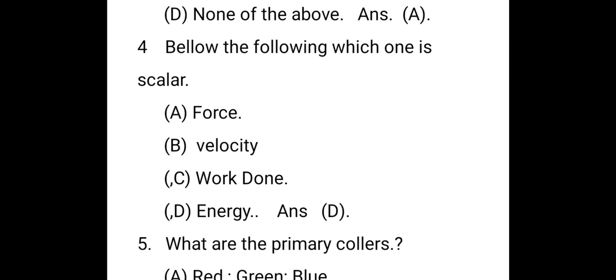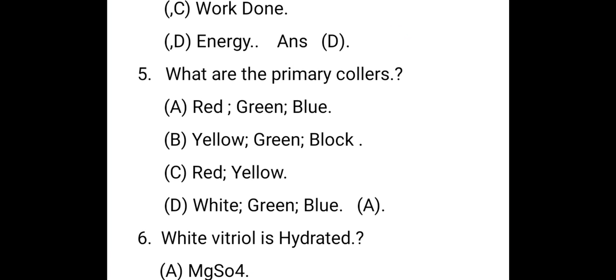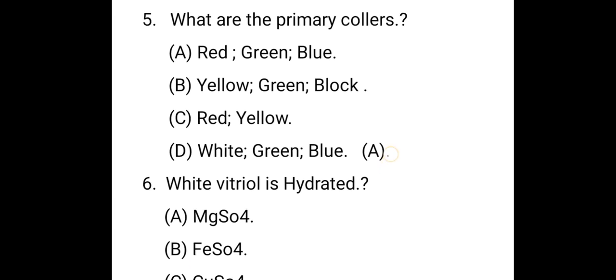Fourth question: which one of the following is a scalar quantity? That is energy, answer D. Next question: what are the primary colors? The right answer is A: red, green, blue. Generally we call it RGB.